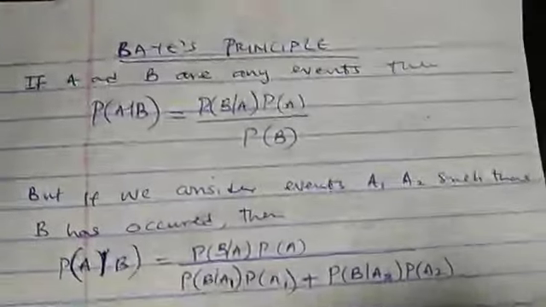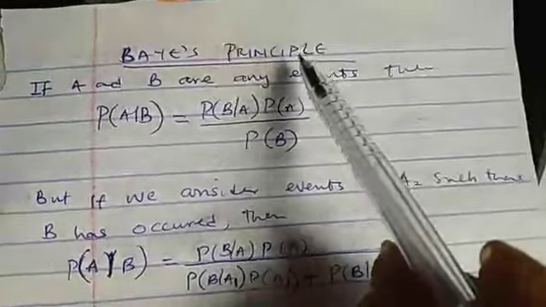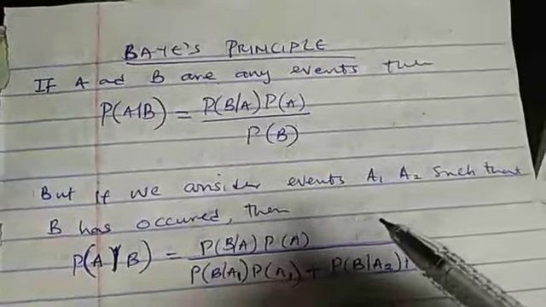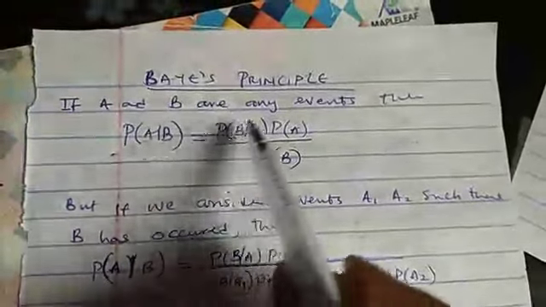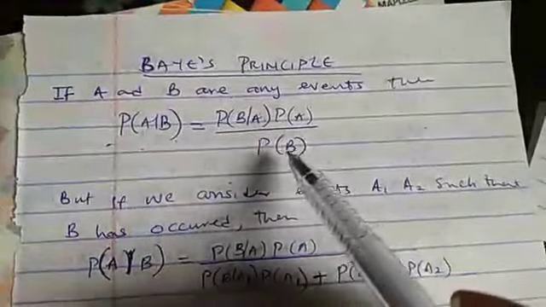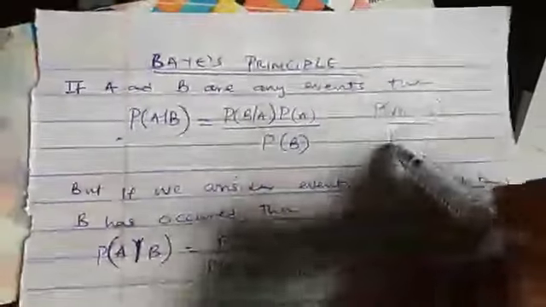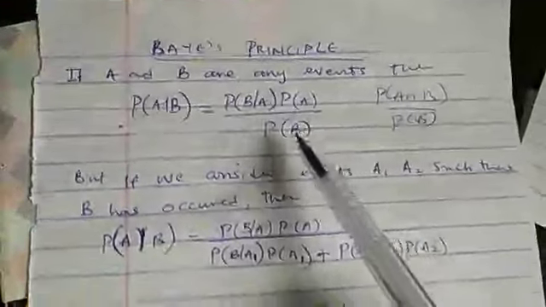Good day to you all and welcome to the concluding class of the probability. Bayes' principle. We recall from the conditional probability that probability of A slash B is probability of A intersection B over probability of B. Something like this. From this place we deduce this rule, which we call Bayes' principle or Bayes' theorem.